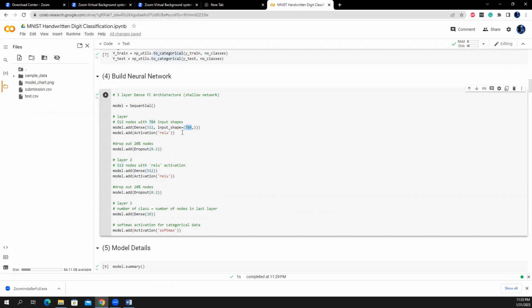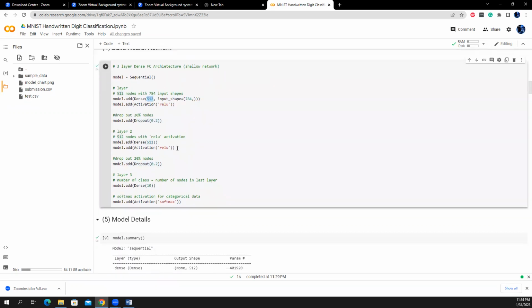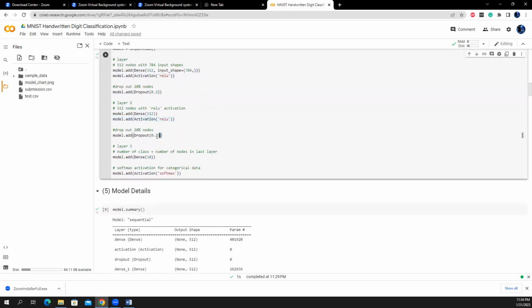In the first layer, I use Dense 512, and the activation function is ReLU. After that layer, I use a 20% dropout of these 512 nodes. Then in the second layer, again Dense 512 with ReLU activation, and then again 20% dropout.